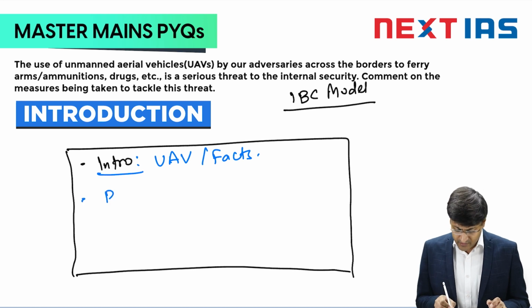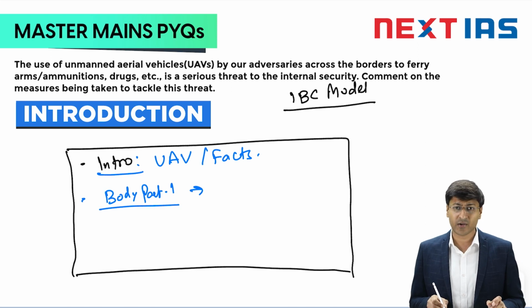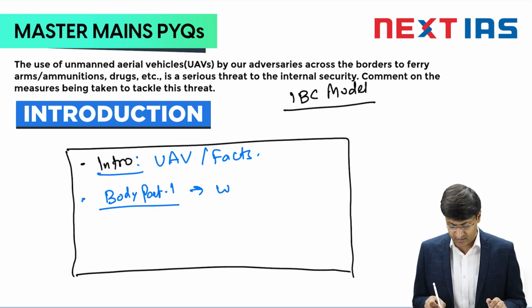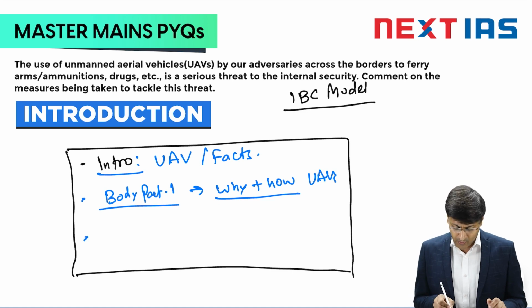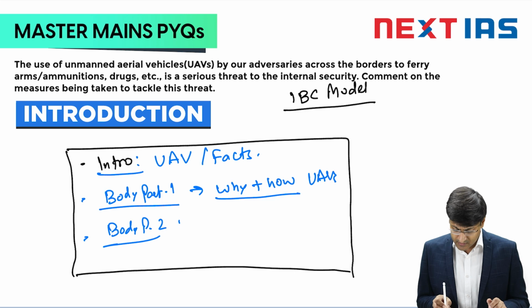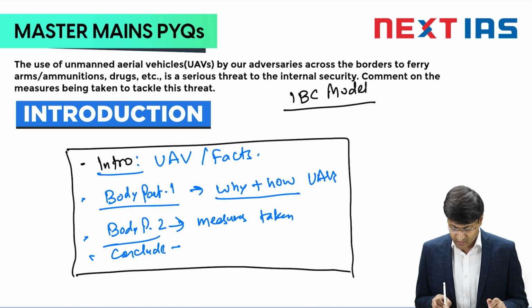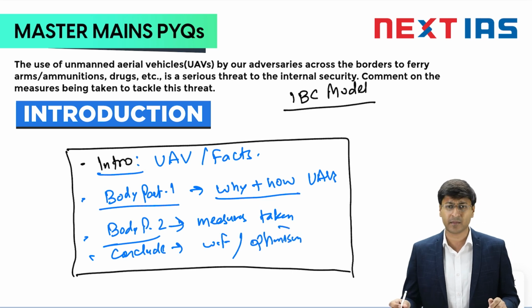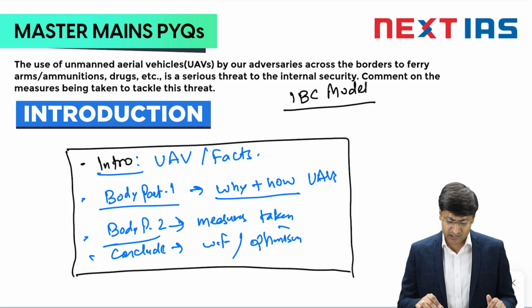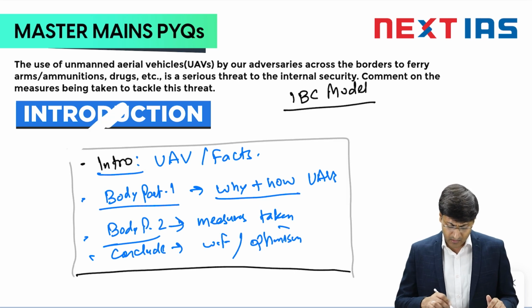Then in body part 1, we will talk about the first demand of the question, that is why and how these UAVs are a threat to the internal security. We will combine this under a single subhead because it is just a 10 marker. Then in body part 2, we will talk about the next demand of the question, that is measures taken. Finally, we will conclude our answer on an optimistic note, where we can talk about the way forward or some optimism, such as certain strategies or international best practices. This will be my brief approach to this question.